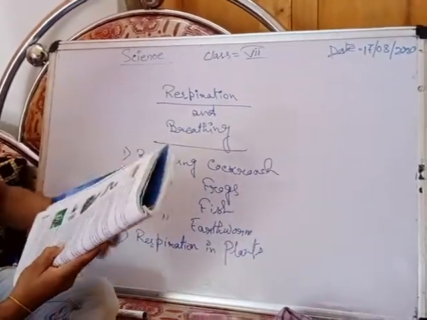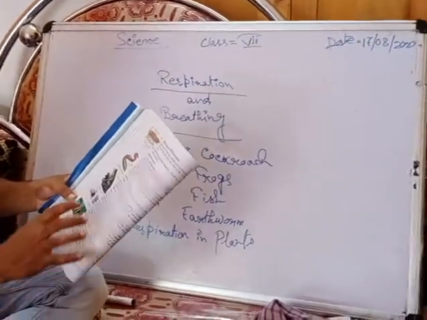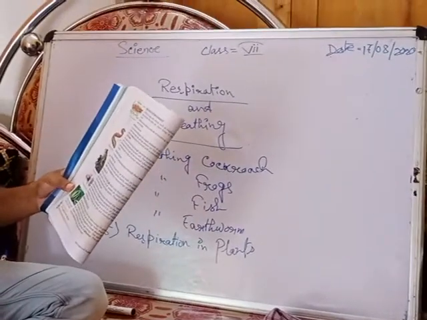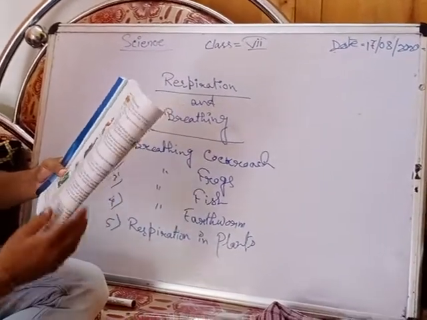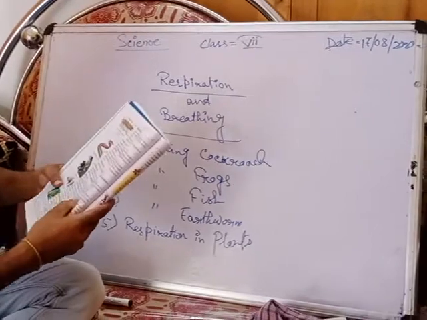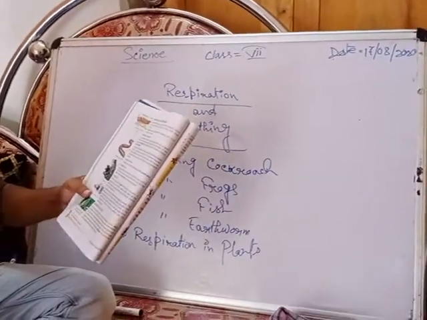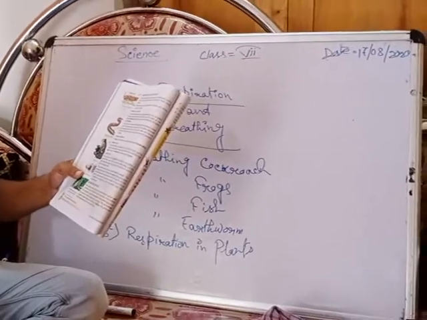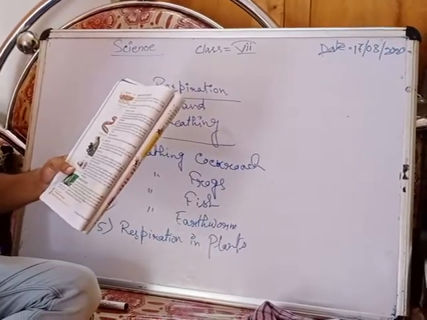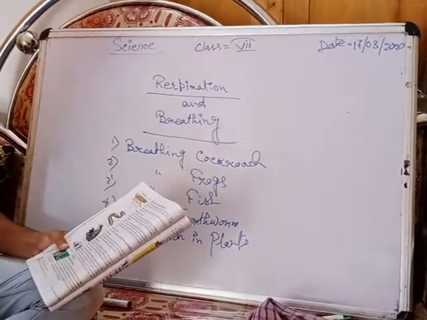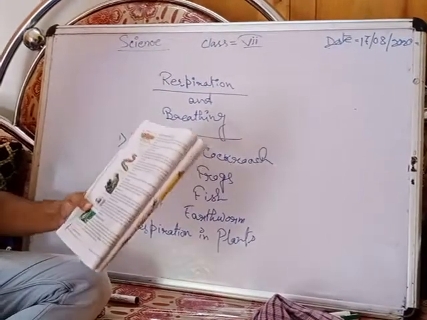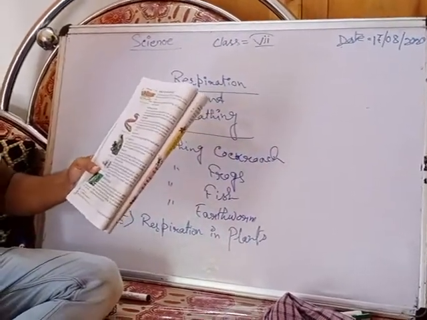Okay, breathing in fish. Fish have a special organ called gills which helps them to breathe. That means their breathing organ is gills. Oxygen dissolves in water. When the oxygen is dissolved in the water, at that time they take in the oxygen from the water by their gills.